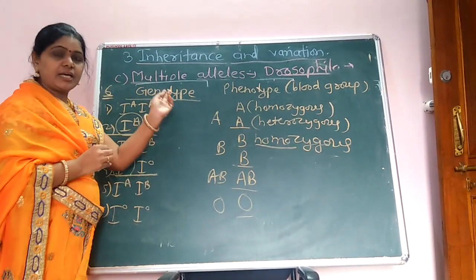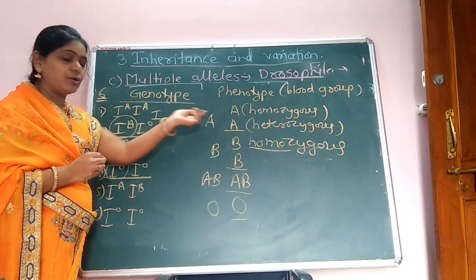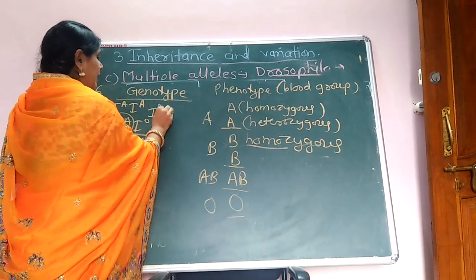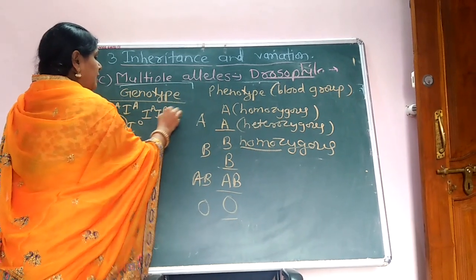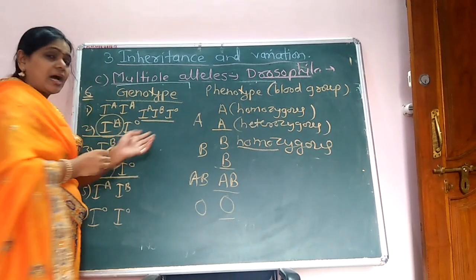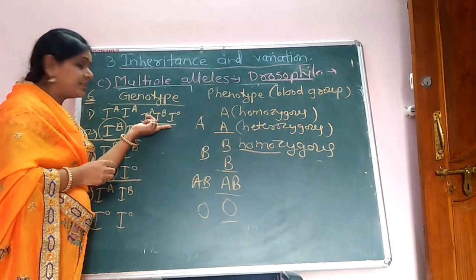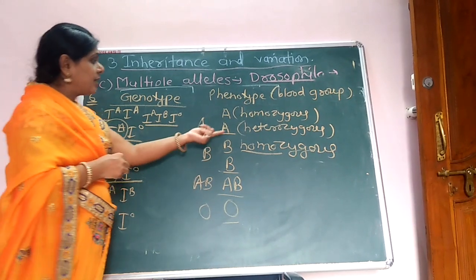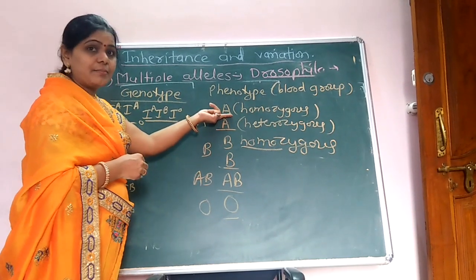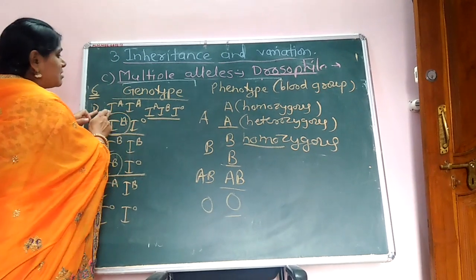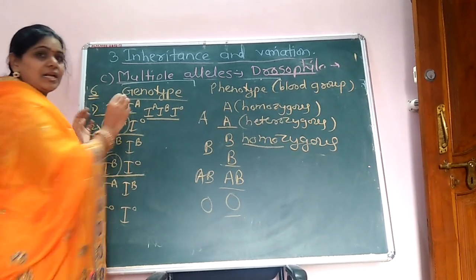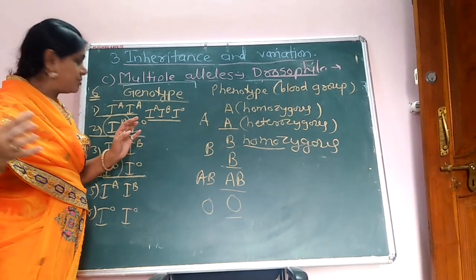आहे one of the example, that is the human being ABO blood group, that is IA, IB and IO here. There are 3 alleles, but A blood group असलेल्या पर्सन मध्ये 2च allele आहेत. The 2 alleles only express themselves.